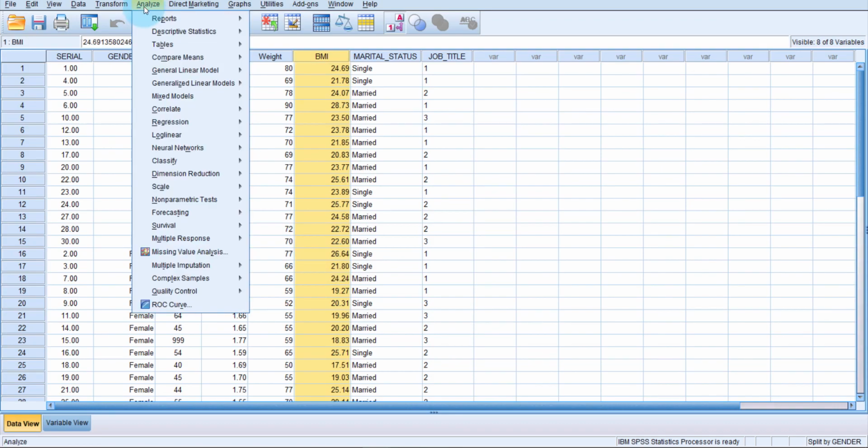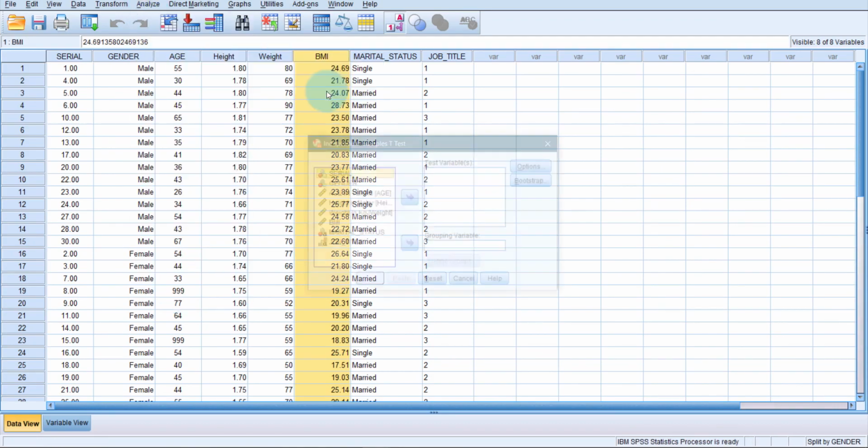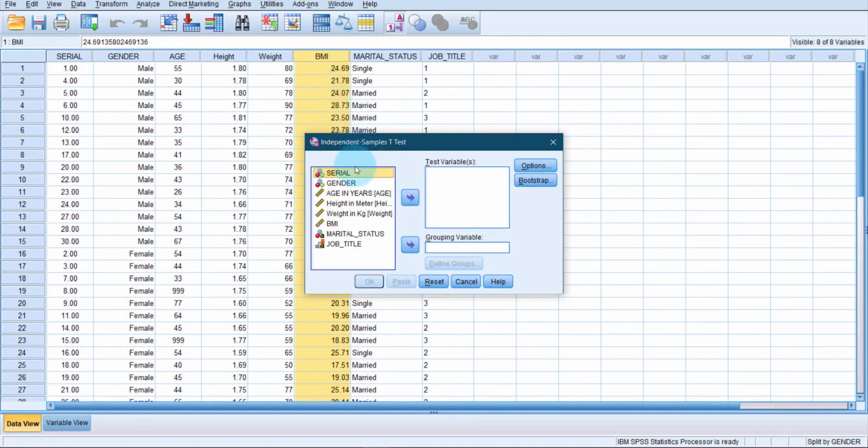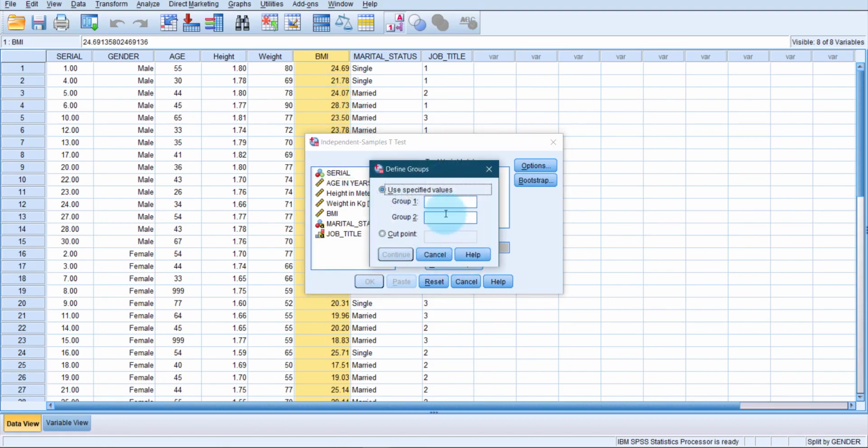We will go to analyze, then compare means, then independent samples t-test. Here we will put gender in the grouping variable box. We will define the groups. I showed you earlier that the males were 1 and females were 2.